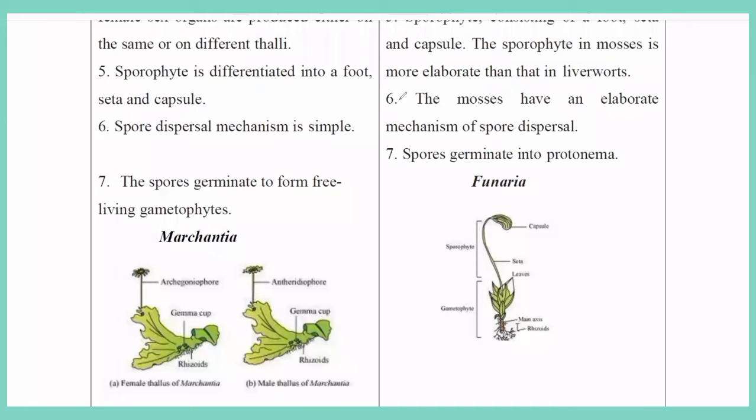And the seventh point: the spores germinate to form a free-living gametophyte.